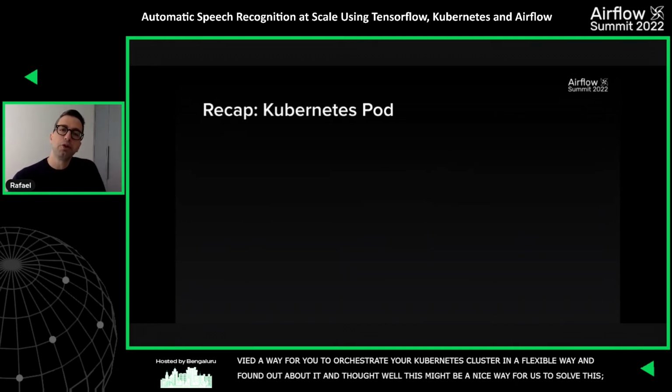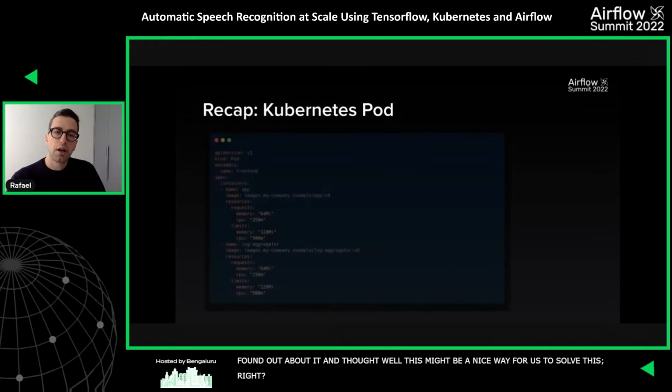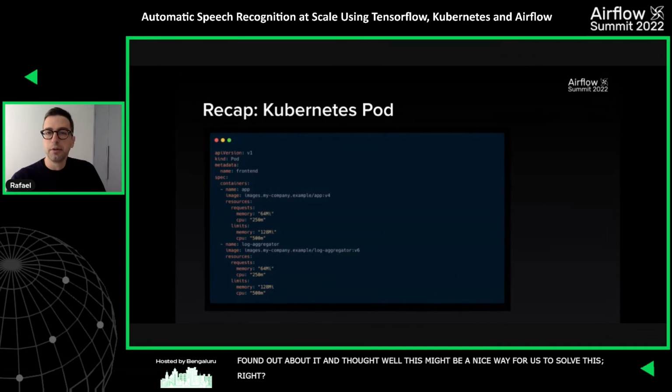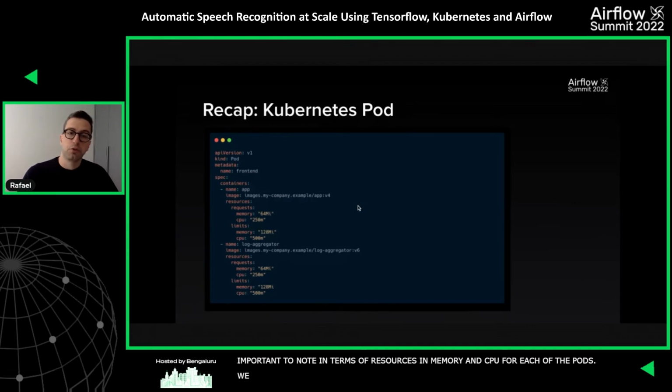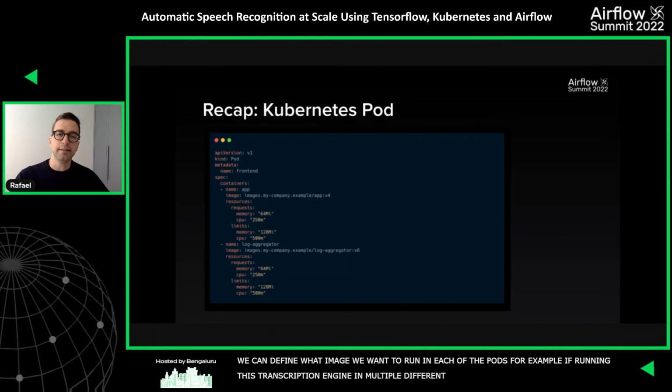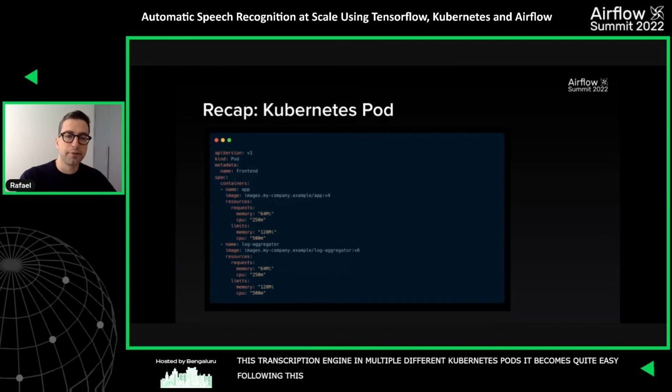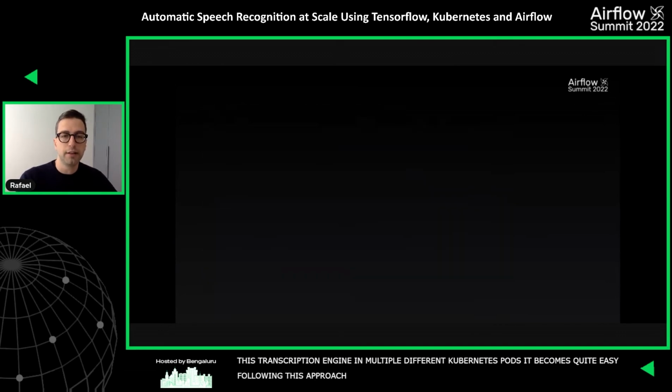And just as a recap, when we talk about Kubernetes Pod, what kind of features are interesting here? I don't know if everyone is familiar with Kubernetes in the audience, but I think what we're more interested to know here is in terms of resources. We're able to define what are the resources in terms of memory and CPU for each of the pods. And we can define what kind of image we want to run in each of the pods. So for example, if I want to run this transcription engine in multiple different Kubernetes pods, it becomes quite easy by following this approach. And Kubernetes Pod Operator from Airflow provides a really easy way to do that.